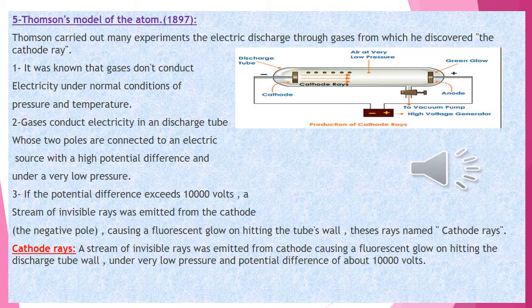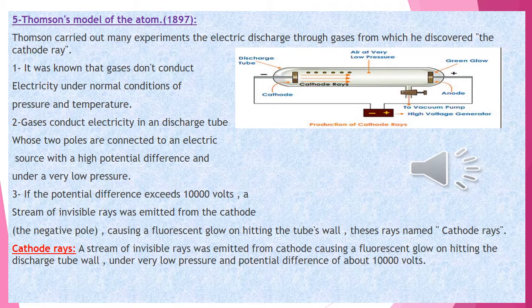They were later known as electrons. We will see a stream of invisible rays emitted from the cathode or the negative pole, causing a fluorescent glow on heating the tube pole. These rays were named cathode rays. And it was later known that these rays are composed of minute particles named electrons.